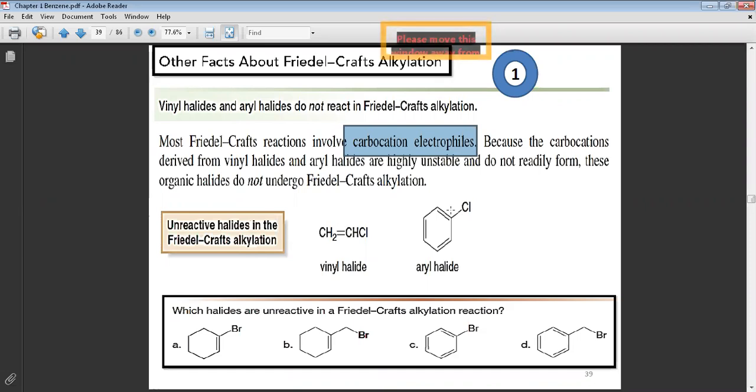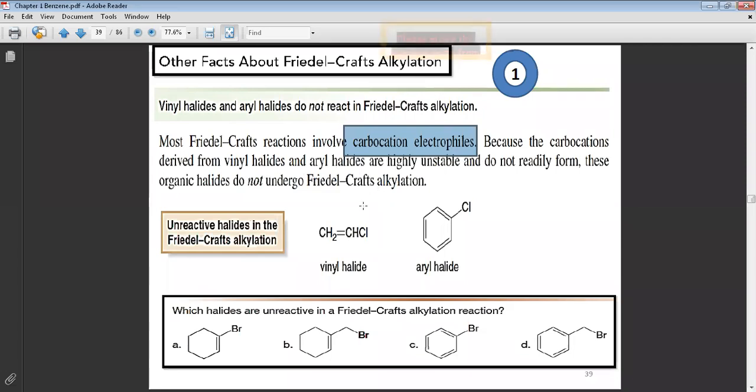For this reason, vinyl halide and aryl halide don't react with the Friedel-Crafts alkylation. Why? Because the carbocation derived from the vinyl halide and aryl halide is highly unstable and doesn't readily form.